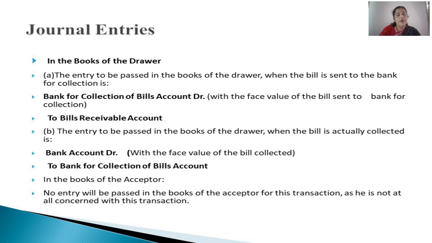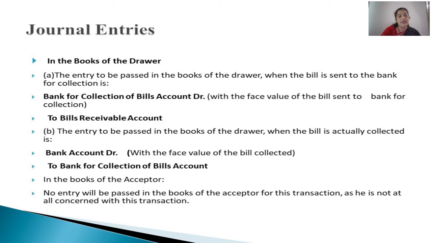Then what is the entry to be passed in the drawer's books when the bill is actually collected? Because it is now in the hands of the banker, bank account is debited when the bill is honored on due date. So bank account is debited, and I told one more thing, the temporary account should get cancelled. For cancellation of any account, if that particular account is earlier debited, now we have to credit that. And in case any particular account is already credited, and if that is to be cancelled, we have to give the opposite effect, that is we have to debit that.